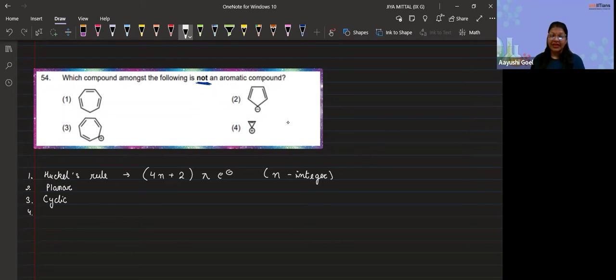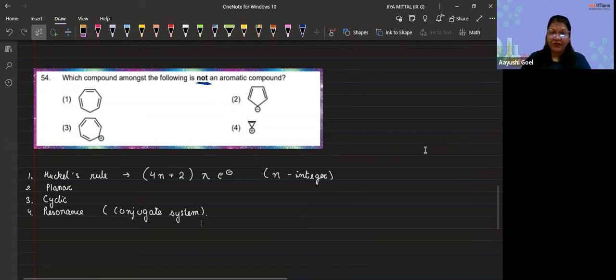And the fourth thing, it should be a conjugated system, meaning that there is proper resonance in the movement. So let's see one by one which of the following is aromatic and which is not aromatic.